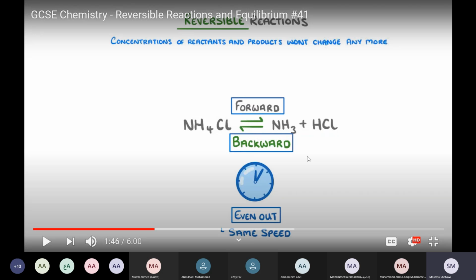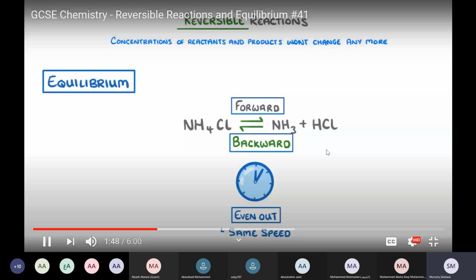So if we take 10 to the right, another 10 will be formed to the left from the backward direction. And the same applies for ammonia gas and hydrochloric acid. The concentrations of them are stable or fixed, and will not change anymore after reaching the even out point, the equilibrium point. So we can say that the reaction is at equilibrium.